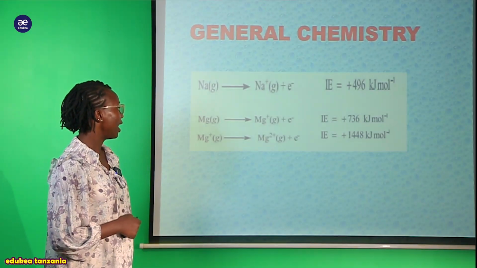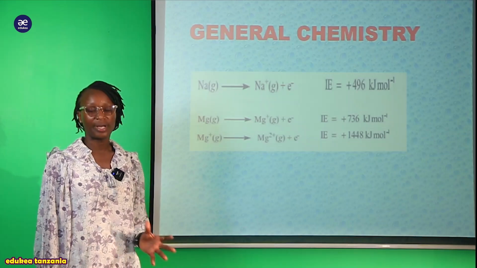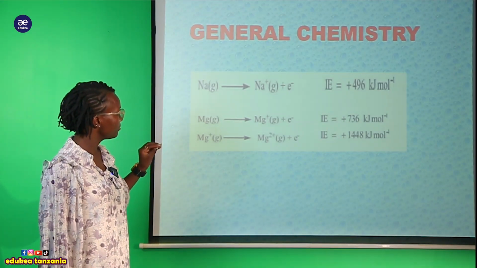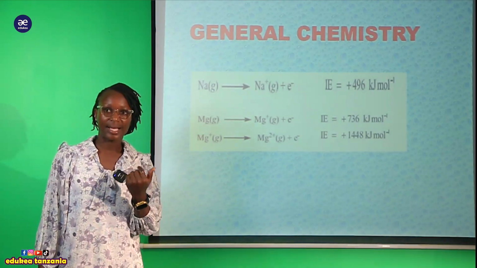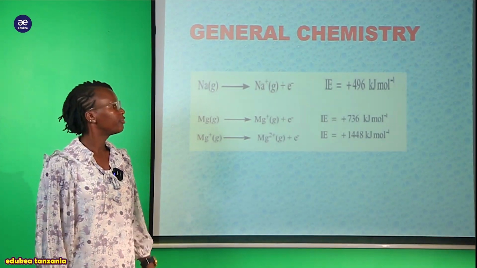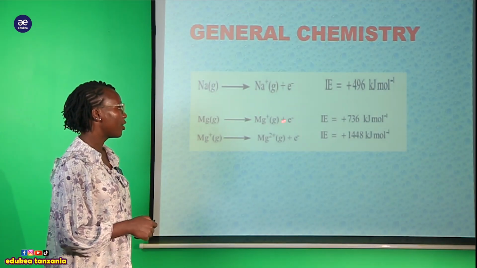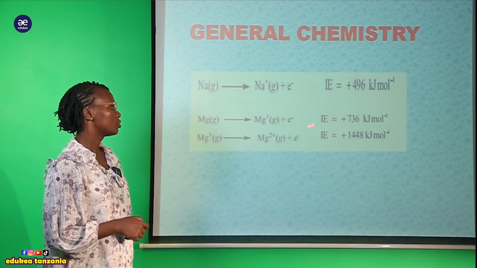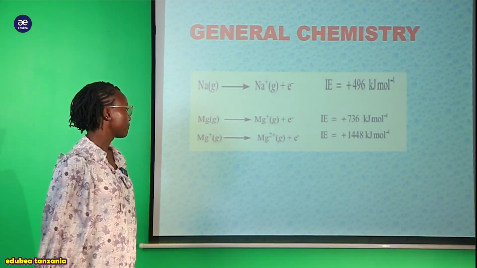But also here we have magnesium. Magnesium metal ambayo yupo katika gaseous state. Sasa at the same time huyu metal magnesium anatakiwa awe ionized akatengeneza magnesium ion. Therefore unaona hapa ame lose 1 electron, tumepata magnesium ion ambayo yupo kwenye gaseous state and the ionization energy is equal to the positive 736 kilojoule per mole.